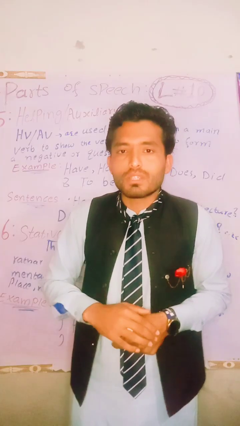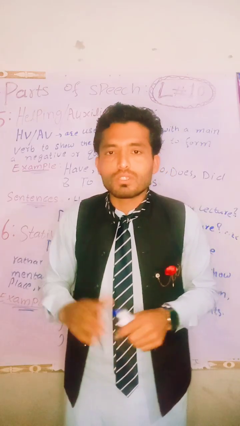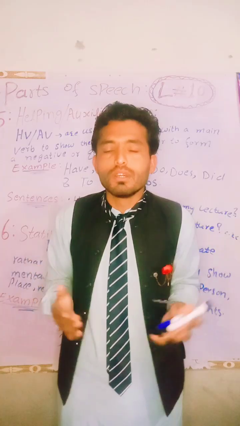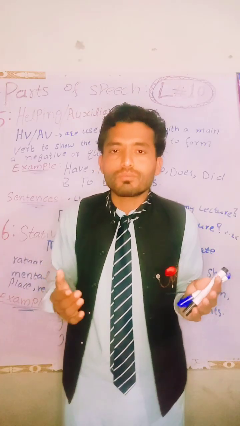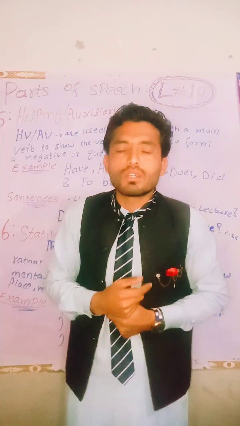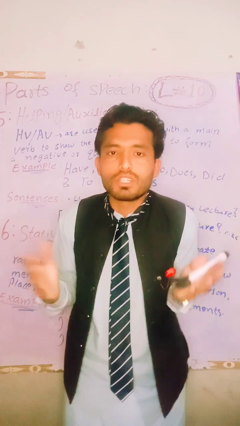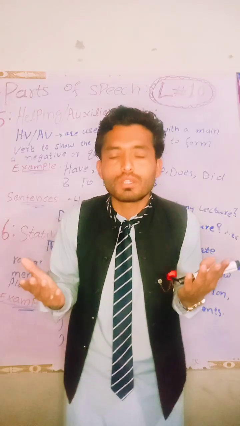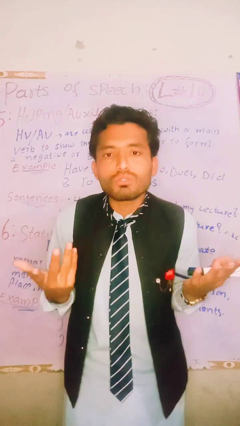Okay, let me summarize the previous lecture. Transitive verb: what are transitive verbs? A transitive verb is an action verb that needs an object in order to complete its meaning. For example, he drinks. He drinks what? He drinks water. He drives what? A car.